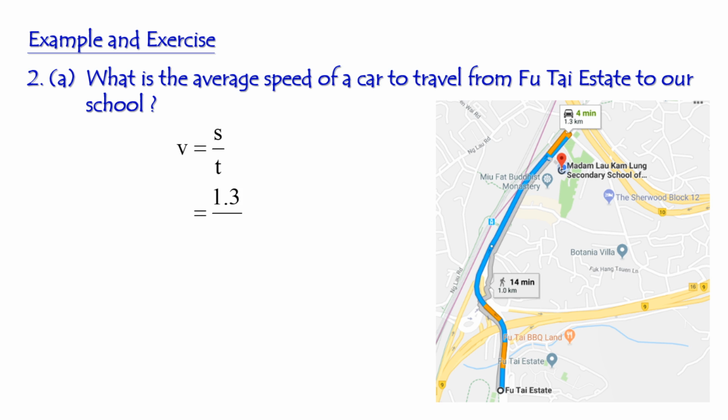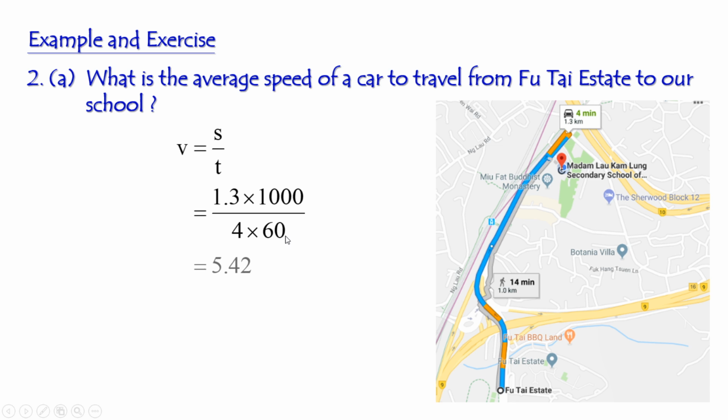But you should remember that you have to express this one in meters, so you have to multiply it by 1,000. And what is the time taken for the journey? It is 4 minutes, and you have to express it in seconds, so you have to multiply it by 60. So it is the total distance traveled and the total time taken.